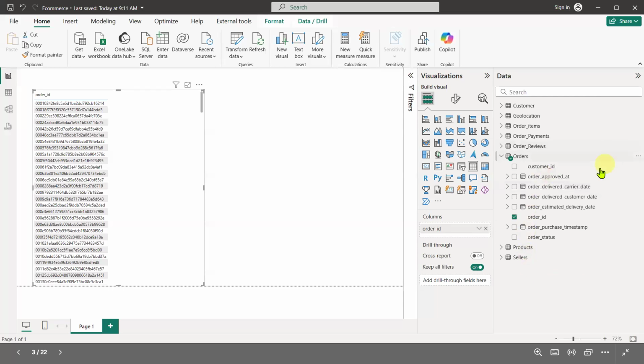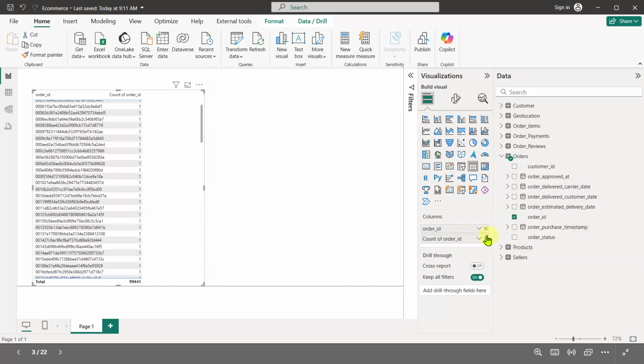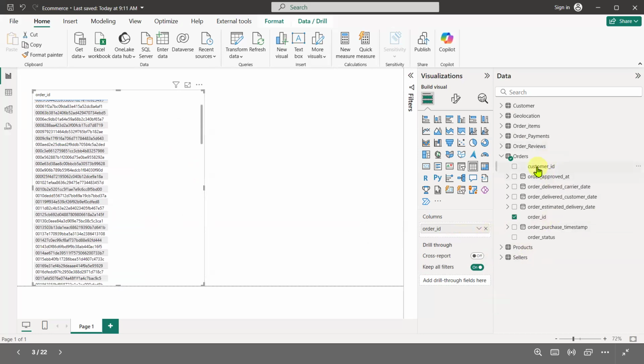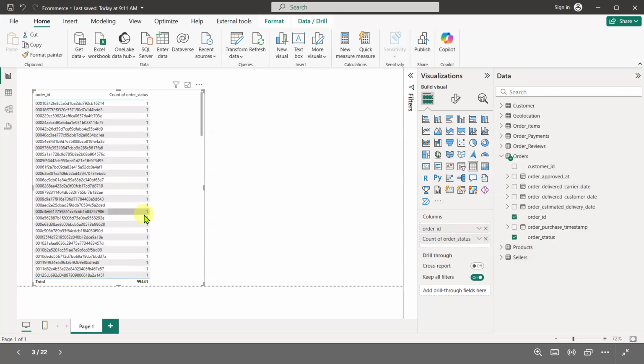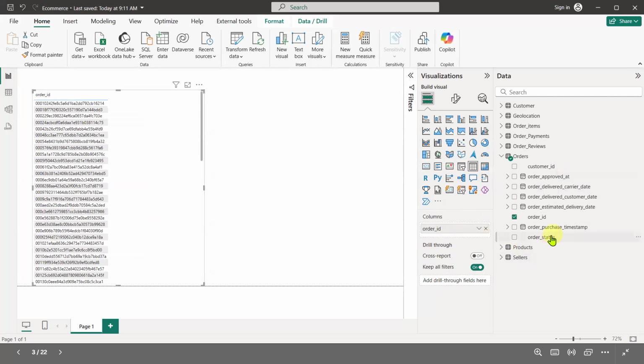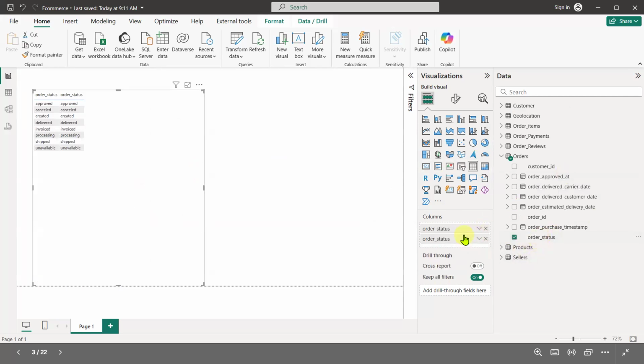Suppose it is all about dates, and let's put count of order ID. No, order ID is already unique. Customer ID is also unique. Status wise, let's see. I want to see count of status, and that also doesn't work. So order status and order count status.